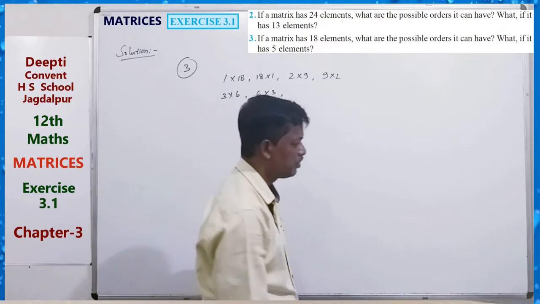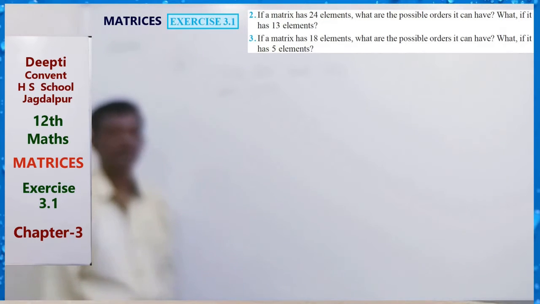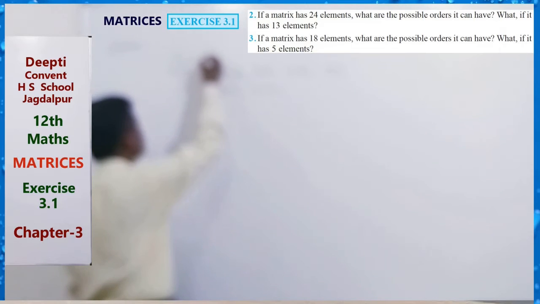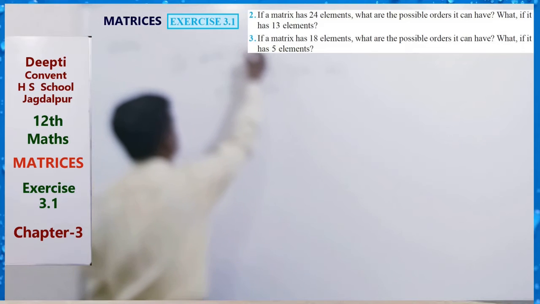Okay, 1 by 18, 2 by 9, 3 by 6, 6 by 3, 9 by 2, 18 by 1. So these are the 6 possible orders.